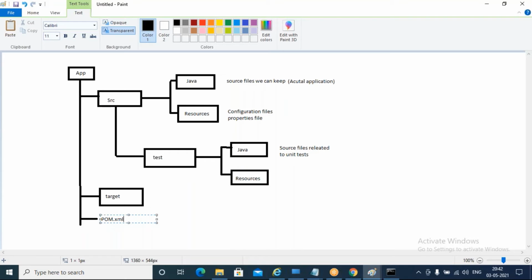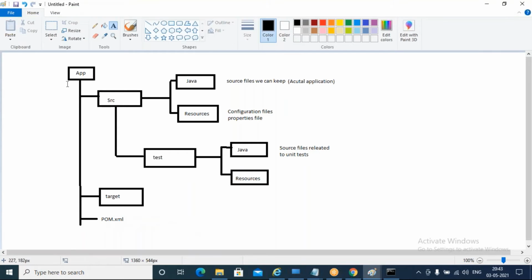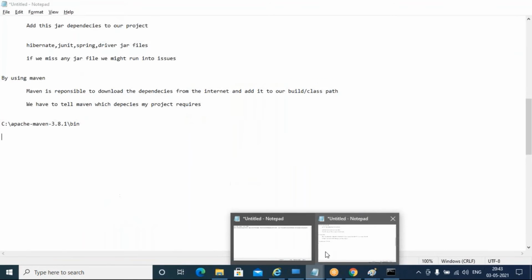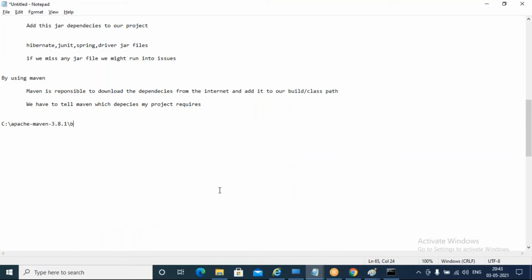Pom.xml is a project object model XML file. It is an XML file, and it is helpful to tell Maven which dependencies your project is going to use. So let us discuss about the Maven pom.xml file now.